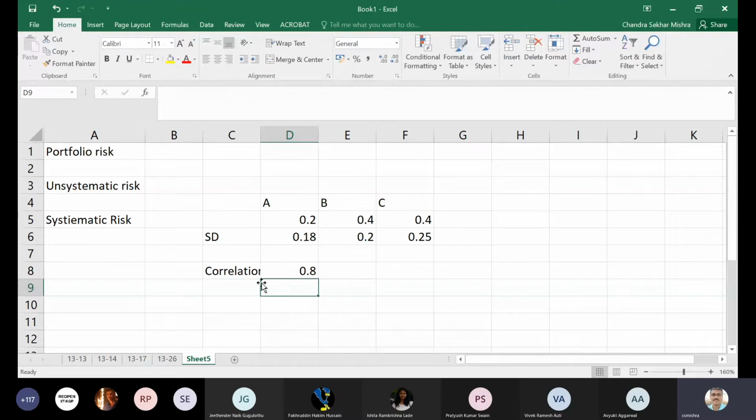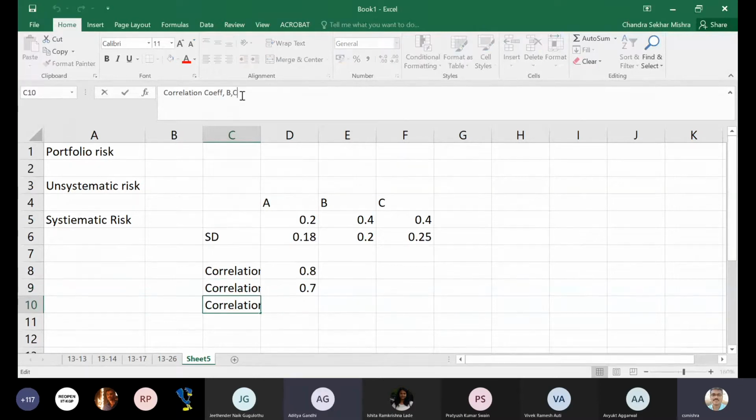Why was 1.2 wrong? Anyone, please tell me. Sir, it has to be between -1 and +1. Right, between -1 and +1. Very good. So 0.6, let's say.